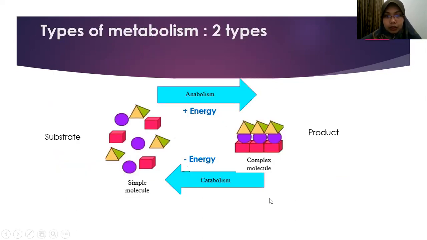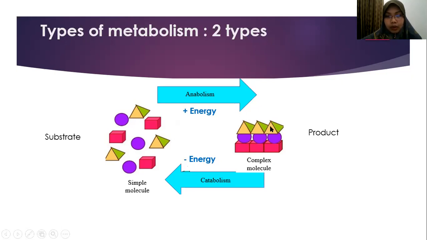Okay, so there are two types of metabolism. First, we call it anabolism. Anabolism is the process that absorbs energy, when the substrate changes into product. So from small molecule it becomes bigger molecule. So this is anabolism.